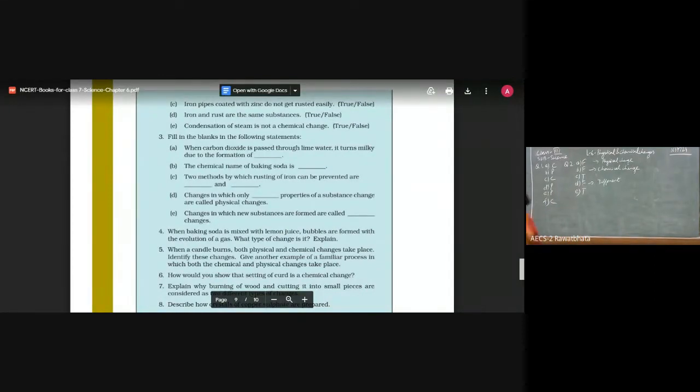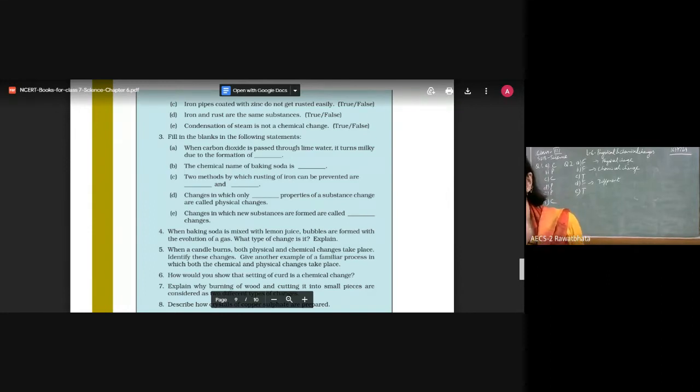So once you're talking about water, freezing of water, melting of ice, evaporation of water, condensation of water, that means water was in the form of steam, and that steam got condensed and again got converted to water.